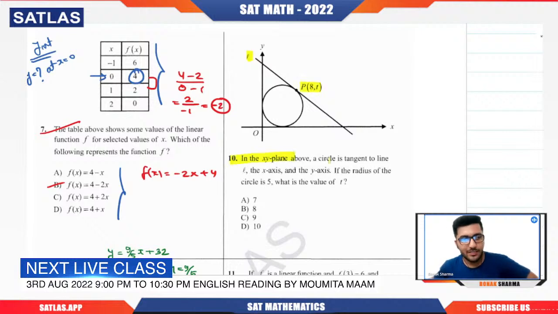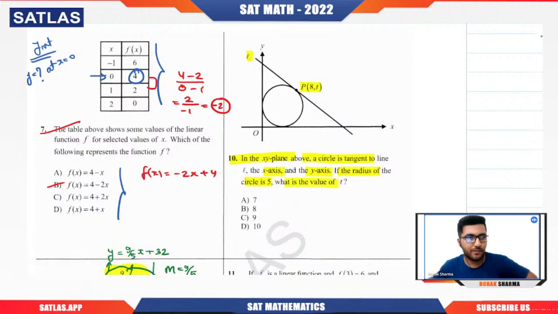If this is happening in the xy plane, the circle is tangent to this line, and the x-axis and y-axis are also touching it. If the radius of the circle is 5, what is the value of t? They have provided us that the radius of this circle is 5. Now assume that its center is somewhere here. We know that if we draw a line segment joining the center to the point of tangency, basically the point where the tangent is drawn, then that is the radius. Let CP be the radius, and CP will be perpendicular to the tangent,